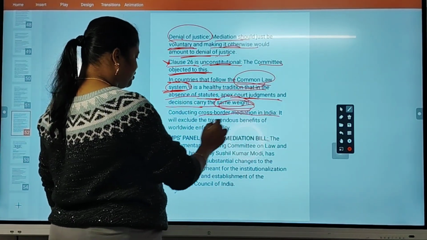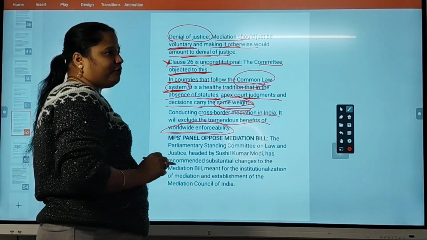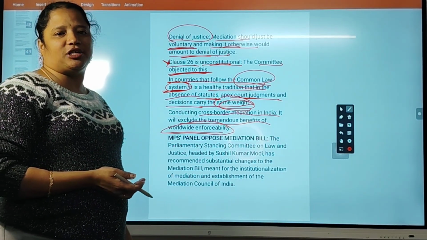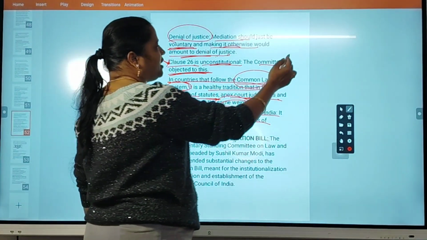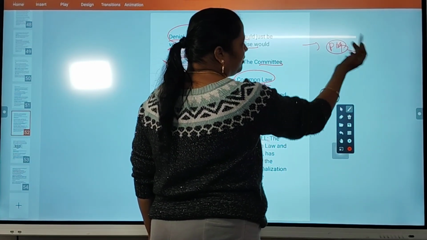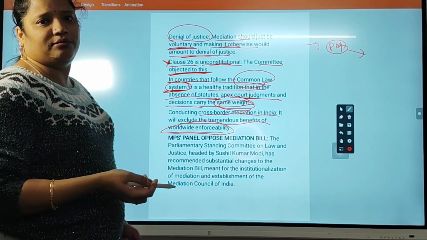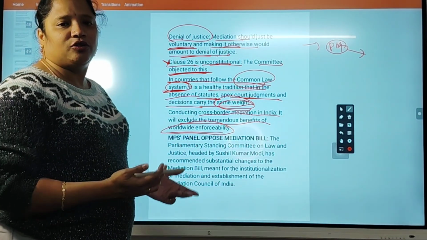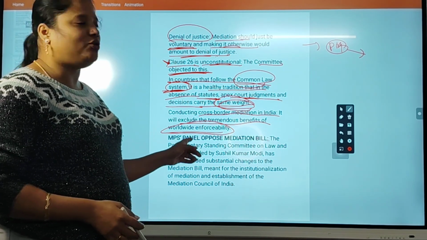Conducting cross-border mediation in India will bring tremendous benefit on worldwide enforceability. So, in international problems, solving by mediation is a great help to India also. Instead of sending a foreign officer every time or our PM, like that one important executive will go to the country to compromise the things. Instead, they can send a mediator through which they can settle the issues. That will be very, very helpful to the revenue of India.